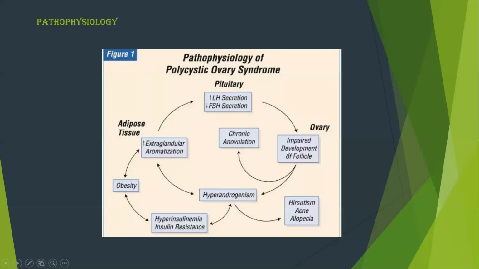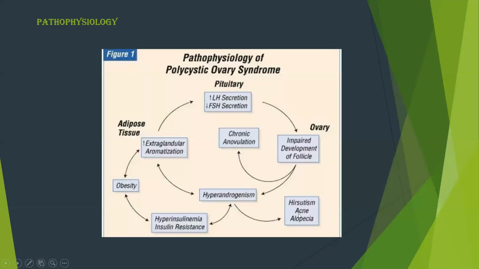Then hypersecretion of luteinizing hormone leads to hyperandrogenism, which means excessive production of androgen in the body. So hyperandrogenism leads to characteristics such as hirsutism, acne, and alopecia. So hirsutism is male pattern of hair growth. I mean hair growth over the upper lips, chin, cheeks as males have.